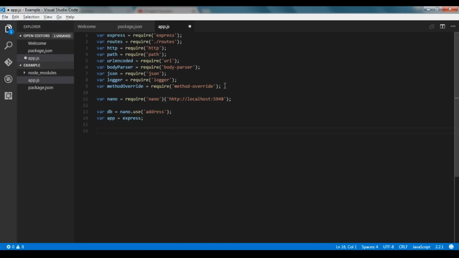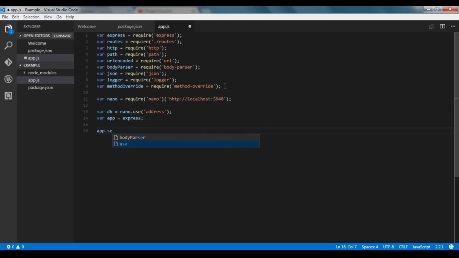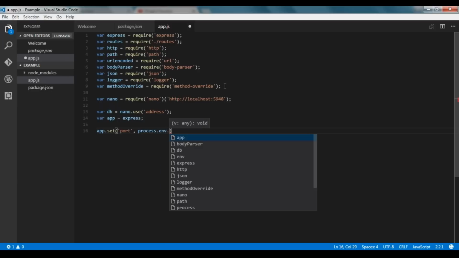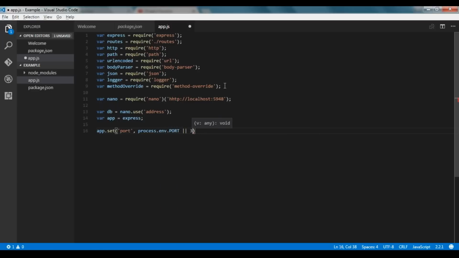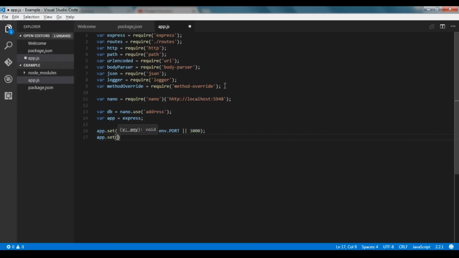Okay, now we are done specifying all the variables and importing the packages. Now we'll go to our next step. Now we'll use this app.set and we'll set the port number at which this application will run, or this application will be hosted. So we'll specify port. We'll give process.env.PORT, and it should be 3000. If it is not specified, then we'll again set using app.set.